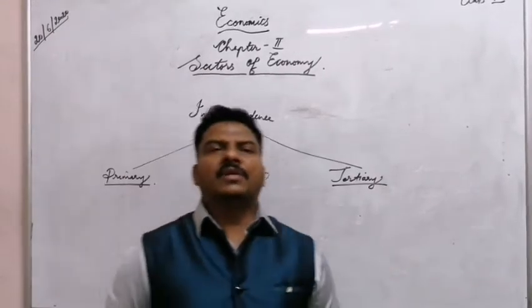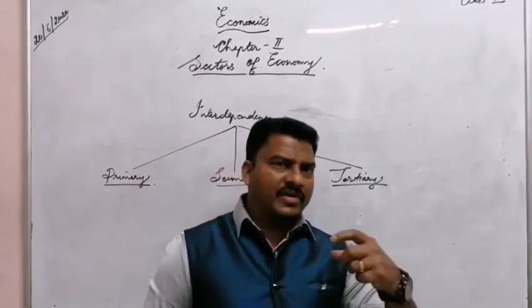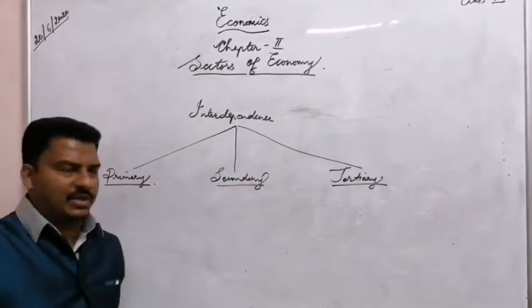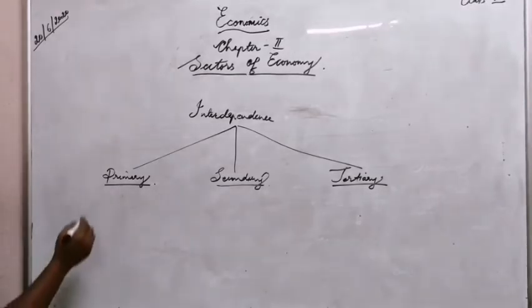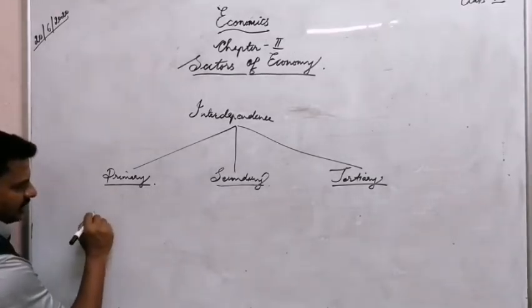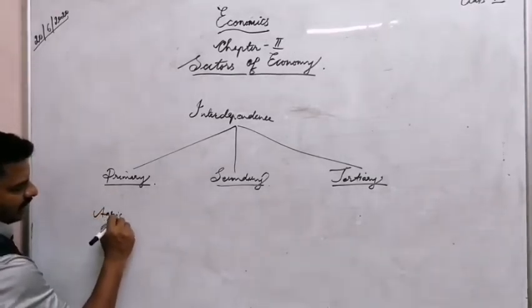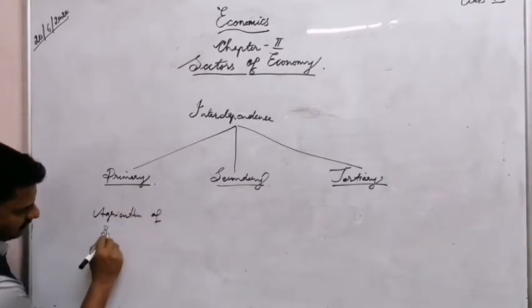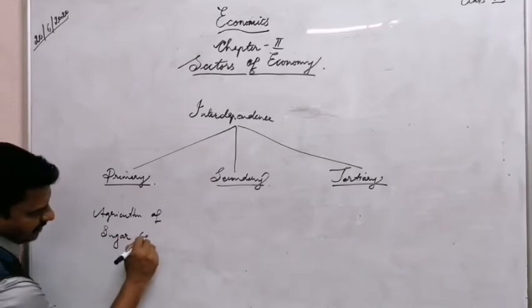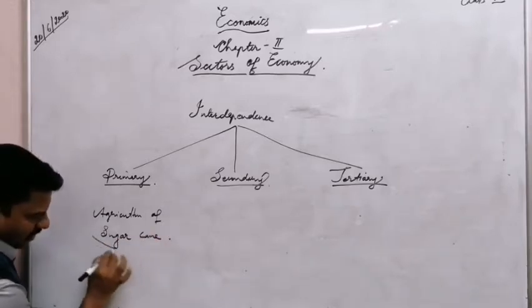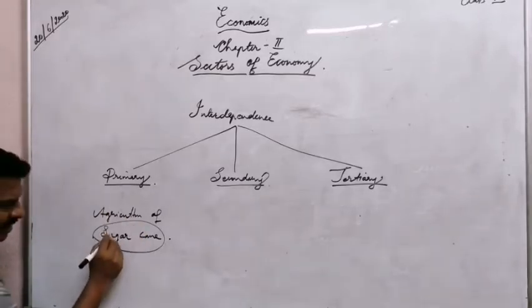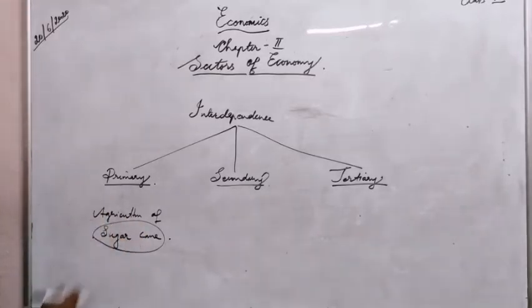There is an interdependence or interrelation between these three sectors, primary, secondary and tertiary. Look at this example. The production of sugarcane is a primary sector activity because we are exploiting natural resources and from land we are producing sugarcane.